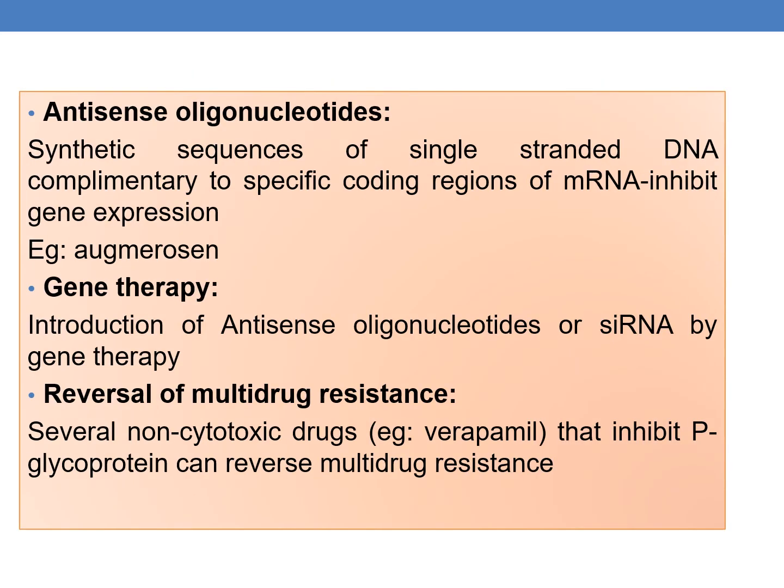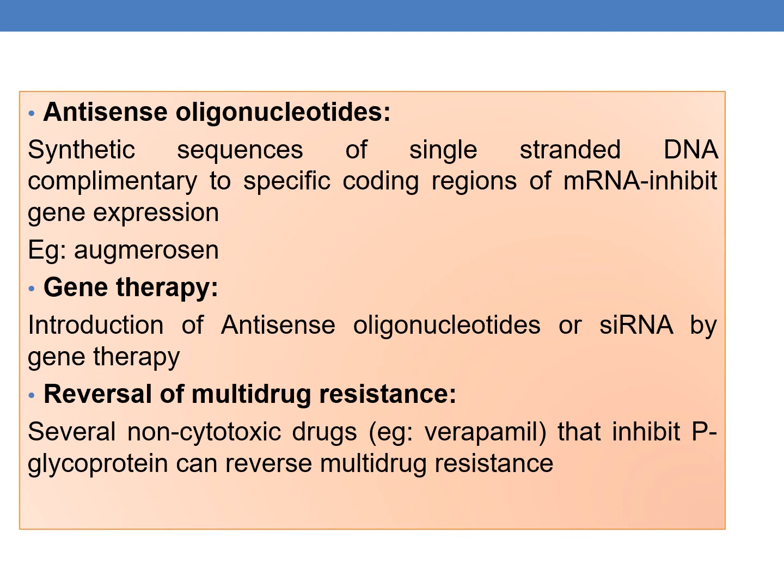The next one is antisense oligonucleotides, synthetic sequences of single-stranded DNA complementary to specific coding regions of the mRNA. They can inhibit gene expression. An example of an antisense oligonucleotide is augmerosen. One more recent future development is gene therapy. Introduction of antisense oligonucleotides by gene therapy is an alternative.